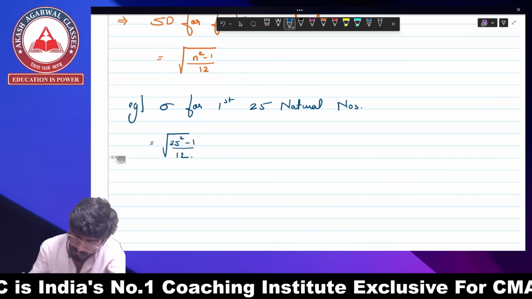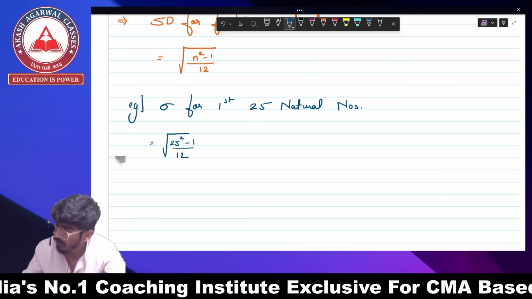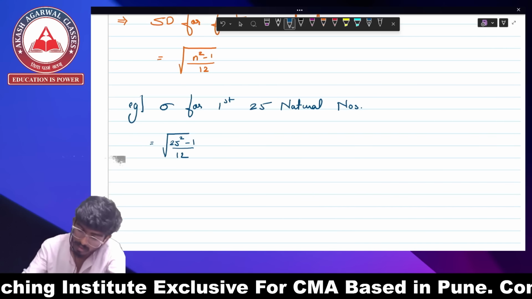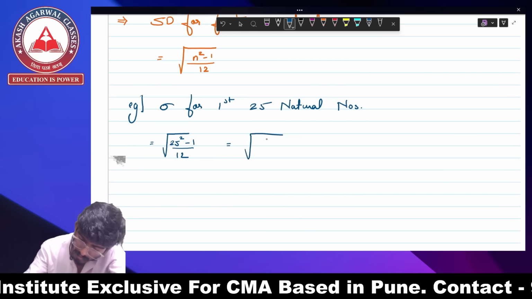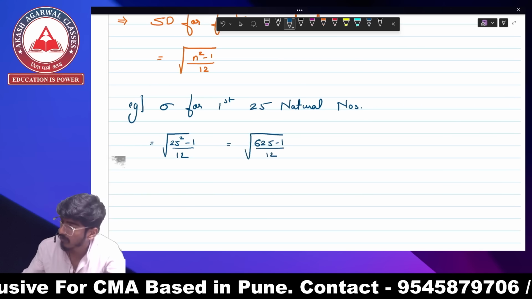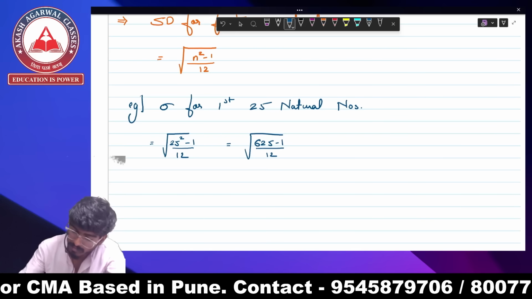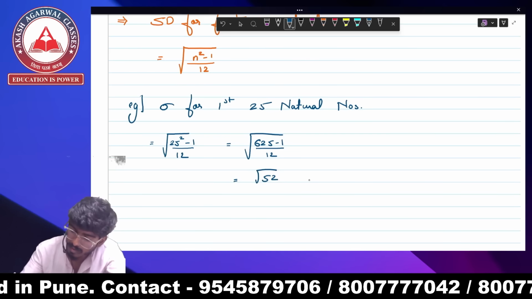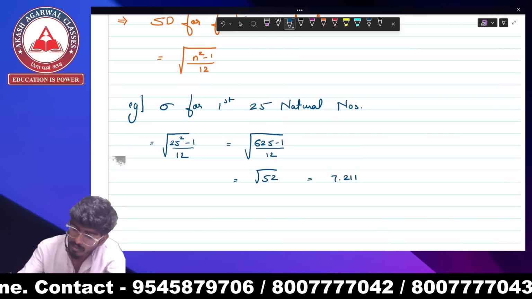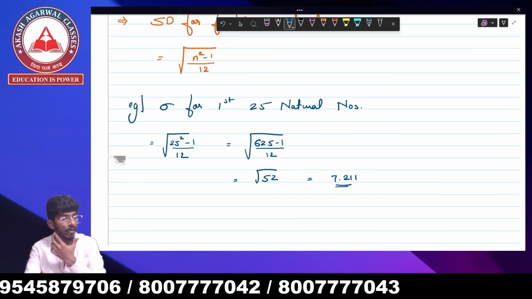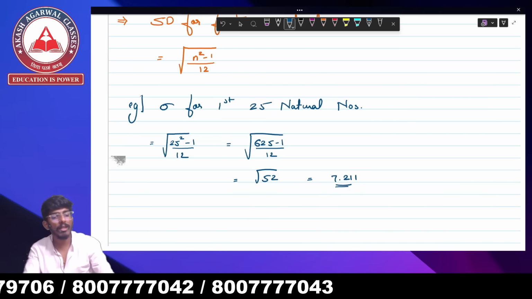So 25 square is 625 minus 1, 625 minus 1 divided by 12. It becomes 52, and under root 52 becomes 7.211. So this is your standard deviation for first 25 natural numbers.